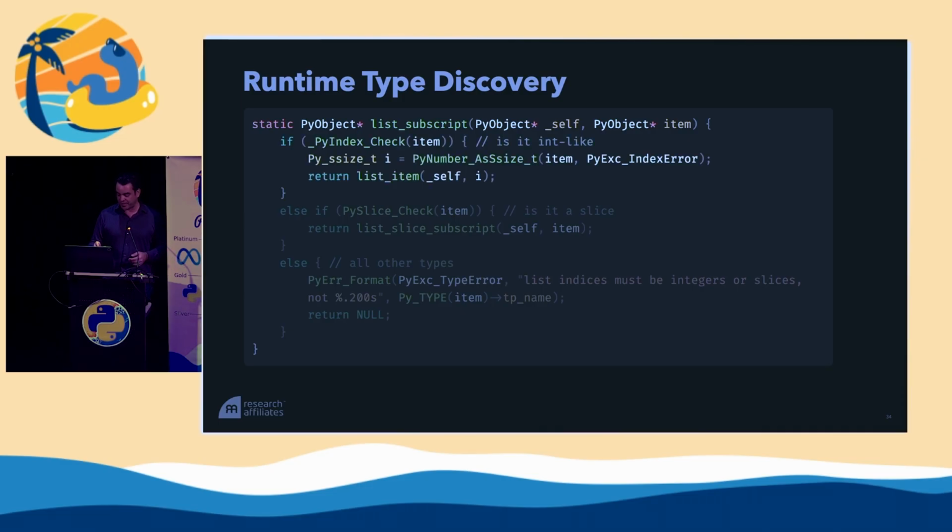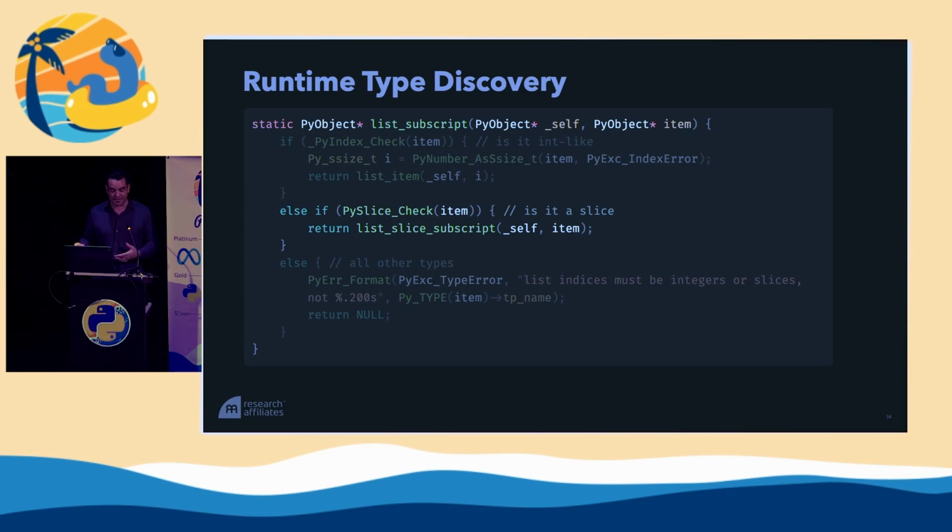So this is the function, PyListScript, the function that, when you give something to a list in the angled brackets, when you give something to get item, we need to determine: is that something like an integer or is it something like a slice? This is the actual code in CPython that does this. It first says, hey, you've given me this item as a PyObject, I don't know what it is. Is it int-like? If it is, then we're going to convert it to a C integer, and then we're going to pass it on to another function.